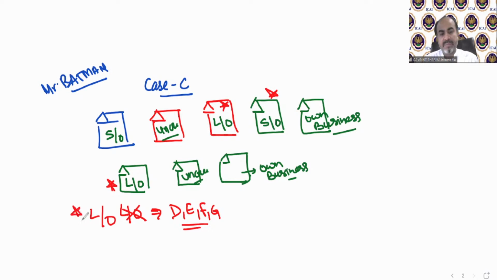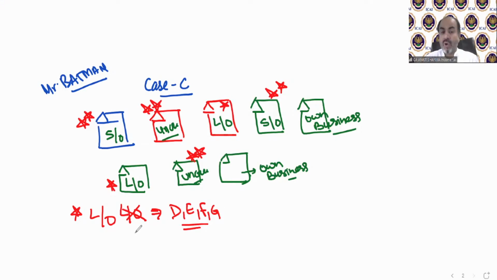Now the houses that are self-occupied or unoccupied. This is also self-occupied. This is unoccupied. We have total 4 houses that are self-occupied or unoccupied.